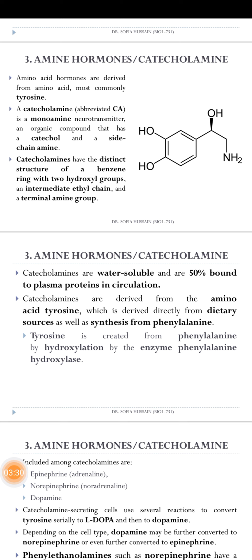Amine hormones or catecholamines are water soluble and 50% bound to plasma proteins in circulation. Catecholamines are derivatives of the amino acid tyrosine, which is derived directly through dietary sources or through synthesis from phenylalanine. Phenylalanine is another amino acid that forms catecholamines. They are 50% bound by plasma protein and water soluble.